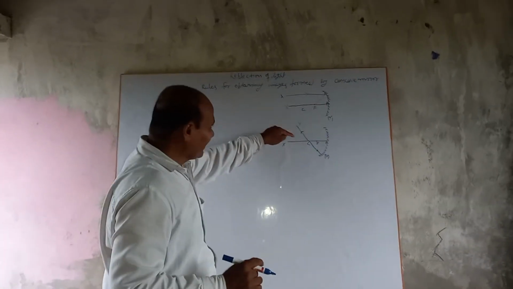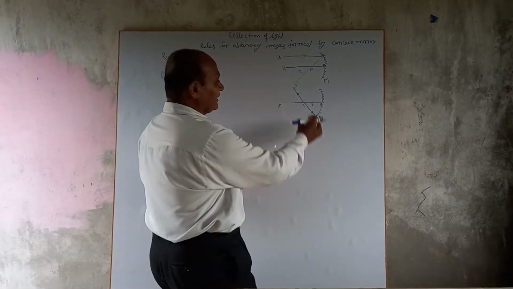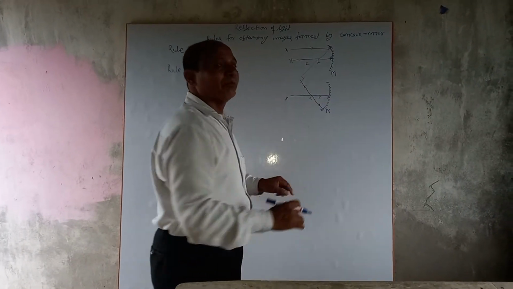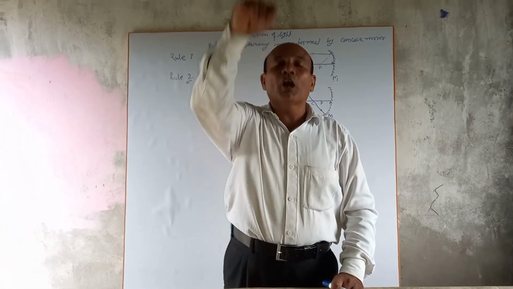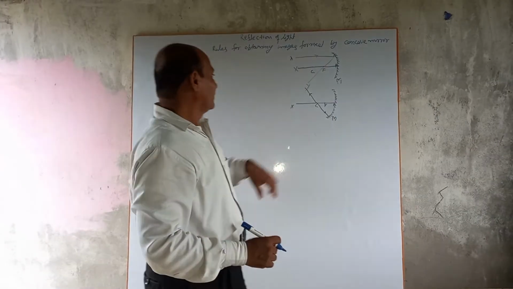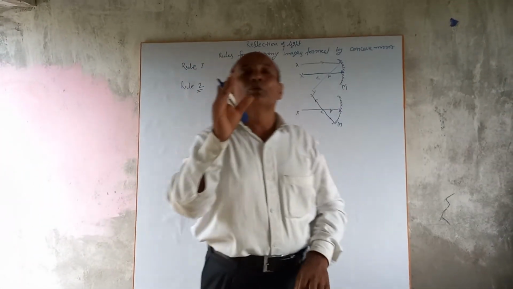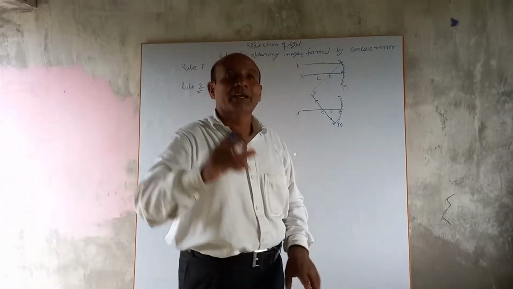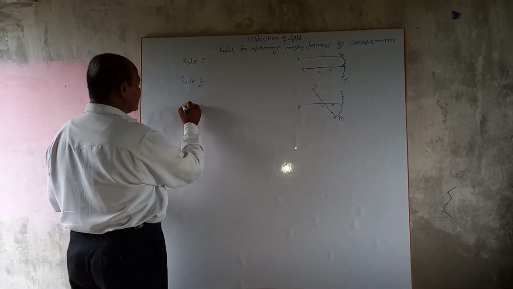The incident ray which is passing through the center of curvature is falling normally on the concave mirror. The incident ray which falls normally or perpendicularly returns along the same path. So according to rule 2, the incident ray which is passing through the center of curvature is sent back on the same path.